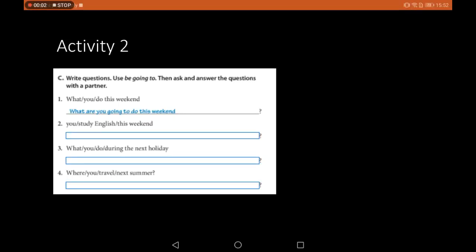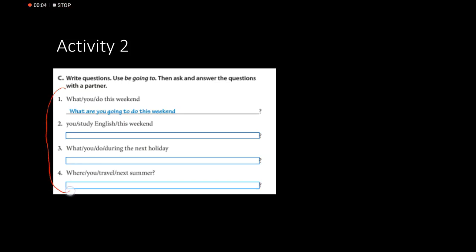For this activity, I need you all to look at these 4 questions. You have to make the question that we looked at from using these words. Example could be, what are you going to do this weekend? So can you see we have the verb to be and also going to. Guys, please make more questions using these. This should take you 5 minutes. After that, I will check the answers.